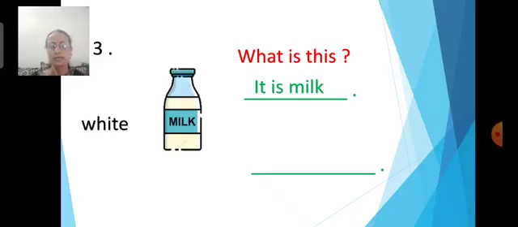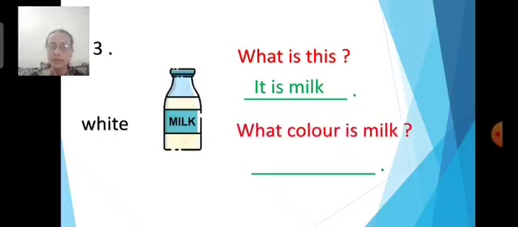And look at the second one. What will be the second question? Read from your book and help me out. Good children, you are reading the question. What color is milk? Now, milk has so many colors? No. Then, yes, the milk color is white. So, how do we write? Think about the first 2 questions. And then, how did you write the sentence? Think and make the sentence in that way. First, you will begin with milk. Exactly.